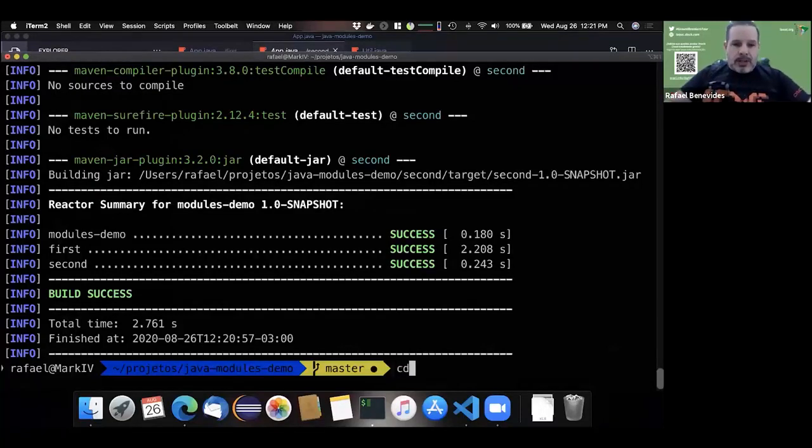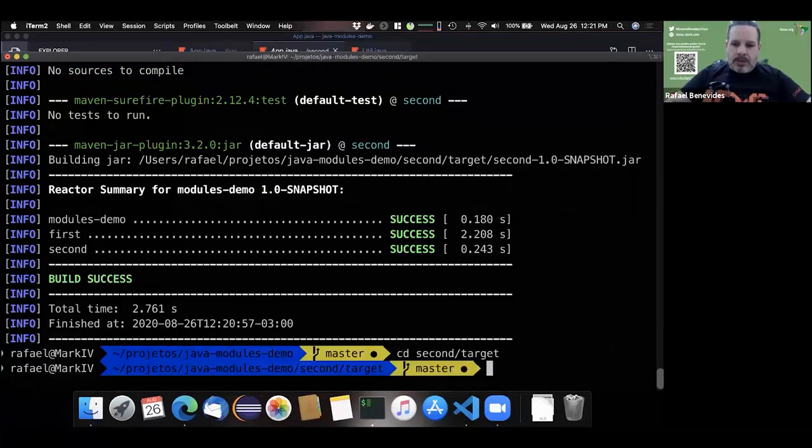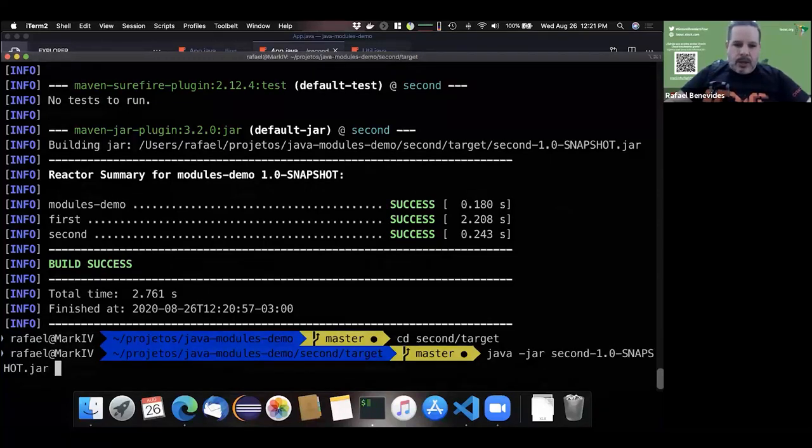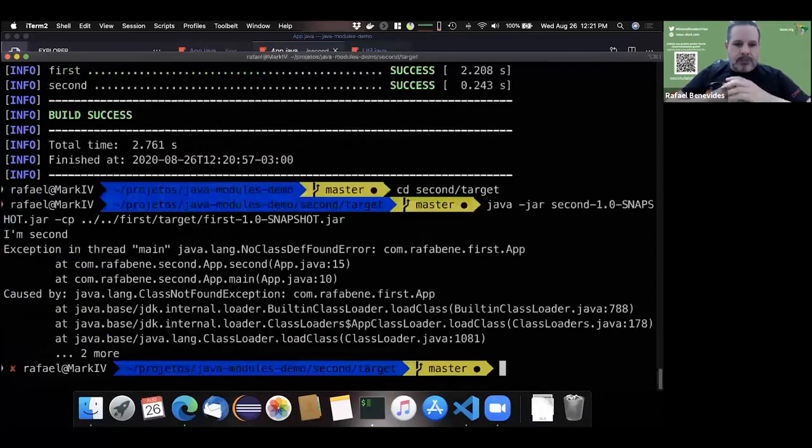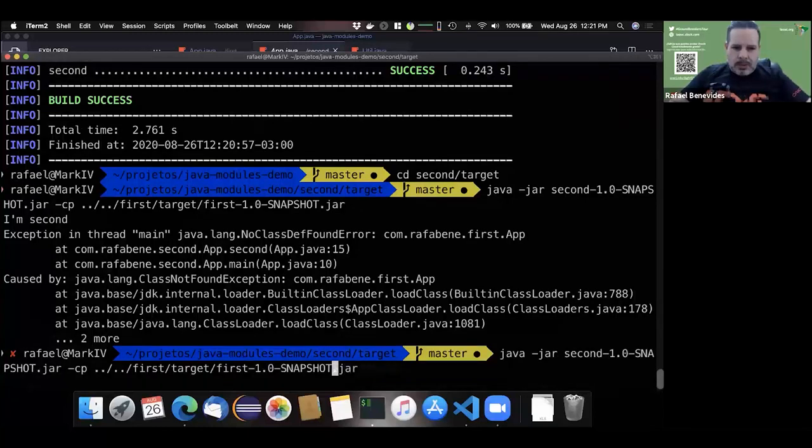So let's try to execute the second project. So java -jar second, and I need to specify in my class path the first.jar, okay. And it's, let me see here.